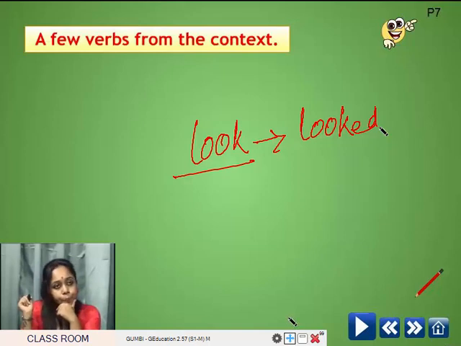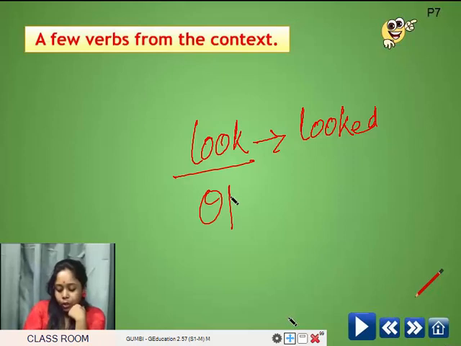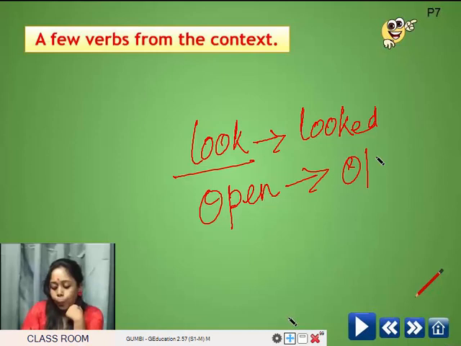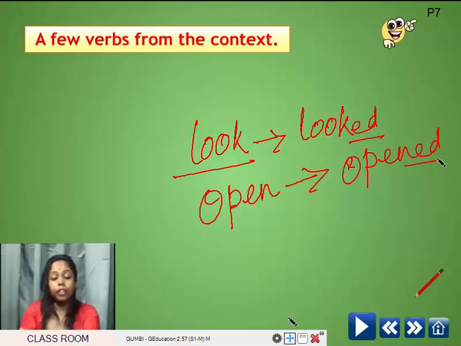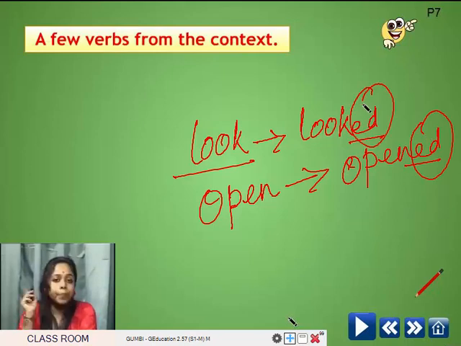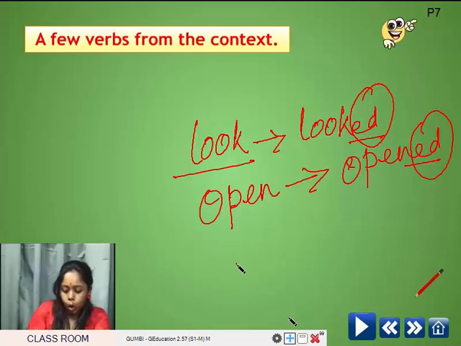Again, another word like open. So open will become opened. So see here, with these words we add ed in the past form.